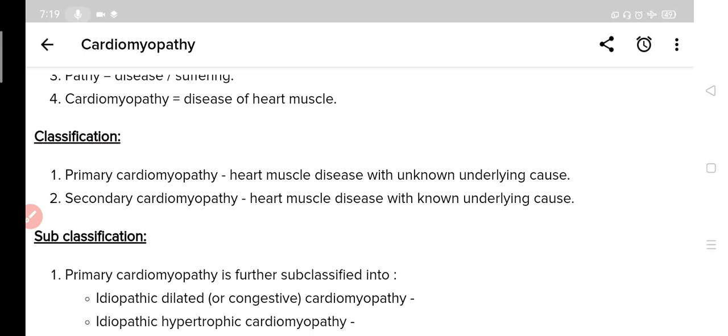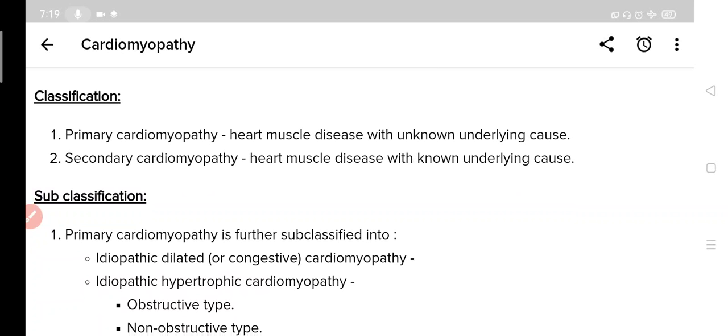So, after learning the name, we will look at classification. Like most of the other diseases, it is also classified as primary cardiomyopathy and secondary cardiomyopathy. In primary cardiomyopathy, the cause is not known, and in secondary cardiomyopathy, the cause is known.